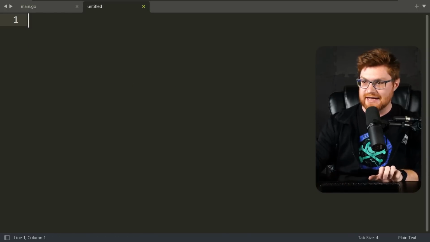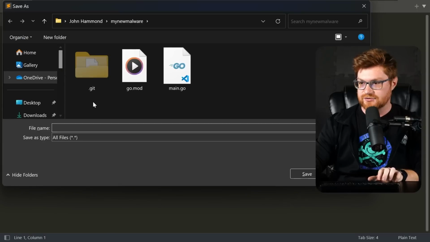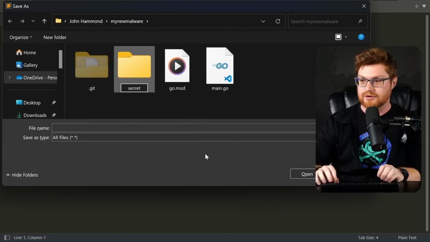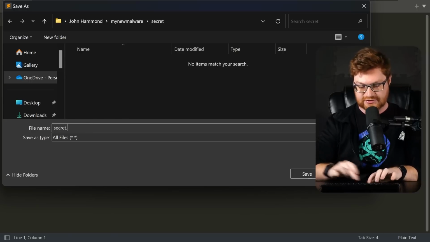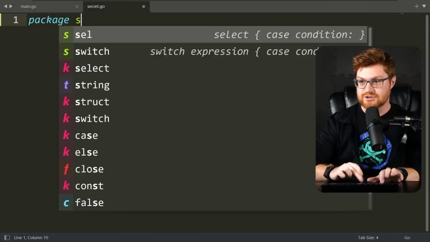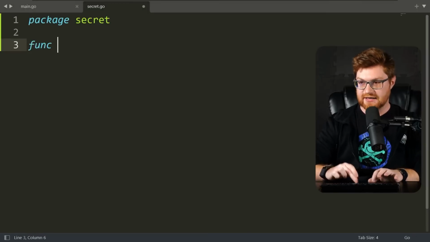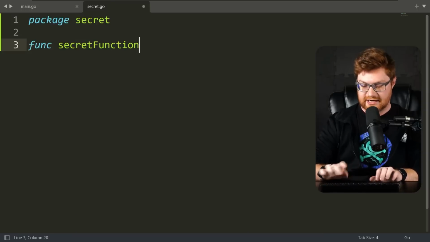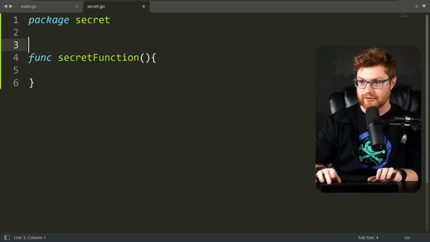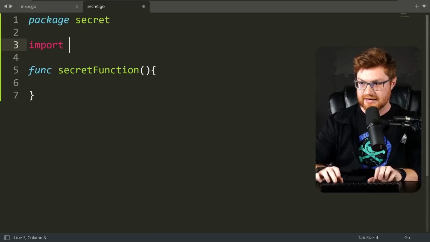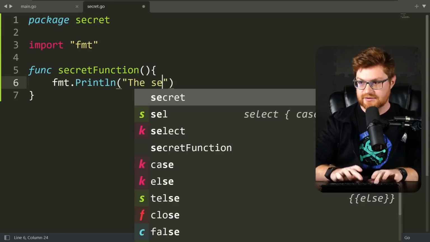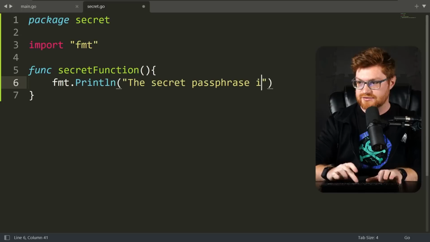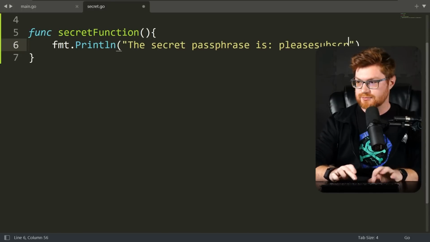And for a little bit of extra sauce, I think it would be fun to create just a little secret here that maybe we would want to hide or obfuscate. Create a sub package. We'll just call this secret.go, package secret. And let's define a secret function, haha, hee hee. Let's do another import fmt. I think we can just echo that out. fmt.Println, the secret passphrase is please subscribe.